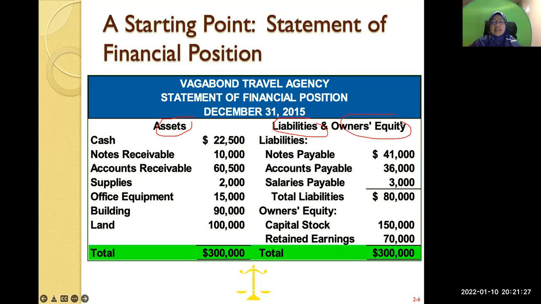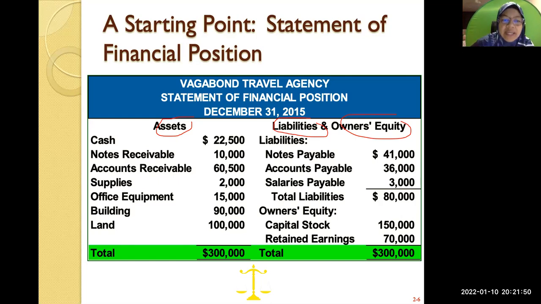These are the 3 things that you'll find in your statement of financial position. In this case, we have Vagabond Travel Agency statement of financial position, December 31st, 2015. It means that as at 31st December, this is the financial position of Vagabond Travel Agency.